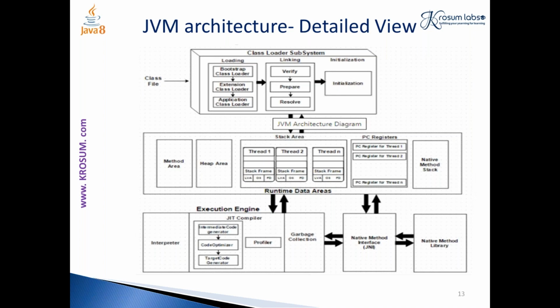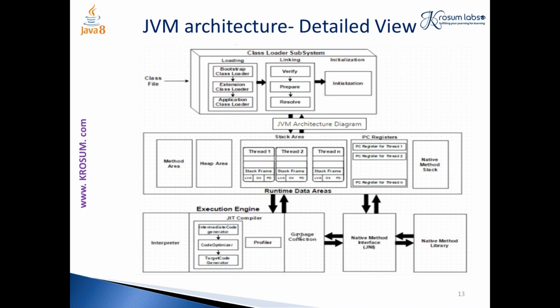So we have the intermediate code generator, code optimizer, and target code generator. The target code generator is based on the native code, native languages. Say, for example, machine language, zeros and ones. Such conversion from the target language to native language is done by this target code generator. And the profiler keeps all the details about these operations.